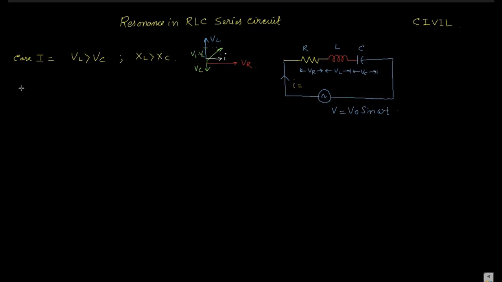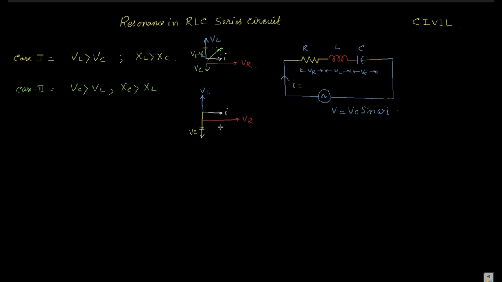Case 2 is what? VC is greater than VL, or XC is greater than XL. Then again we draw the current, this is the I, and VR. Again this is the VL, and as VC is greater than VL, VC has a much higher magnitude than VL, this is the VC.